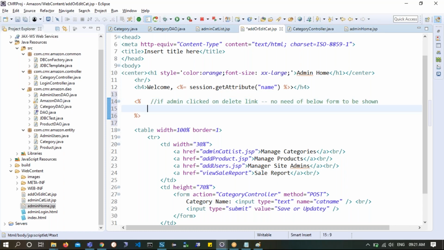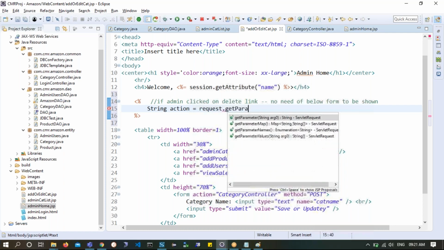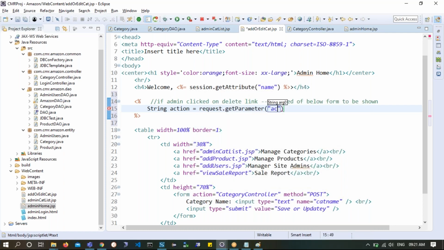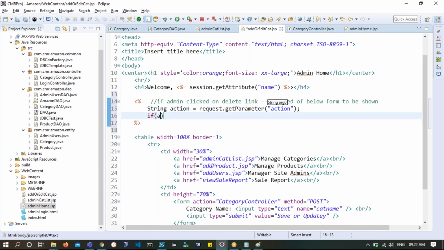So I will try to call that one directly. What I will do is first take the action which is coming to me. So I will say String action equals request.getParameter which is coming as action, and I'm checking if this action.equalsIgnoreCase of JSX delete.